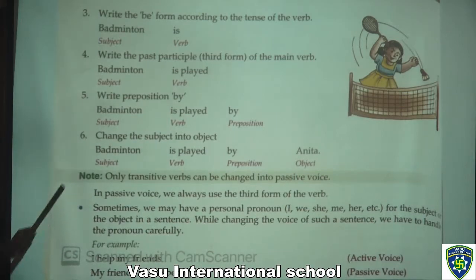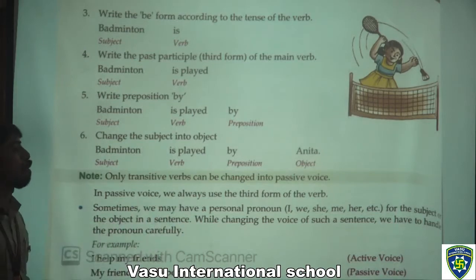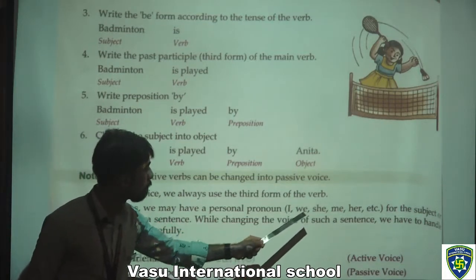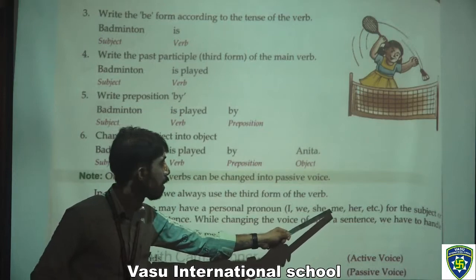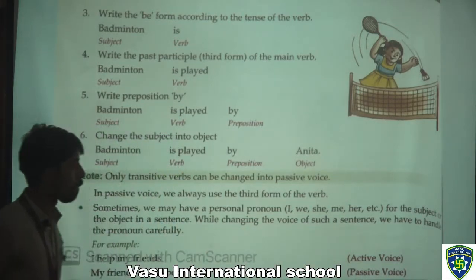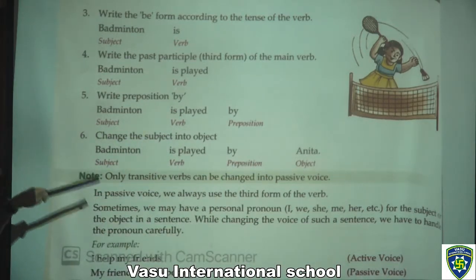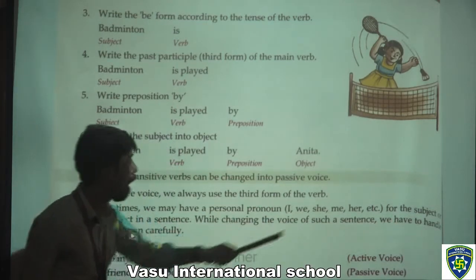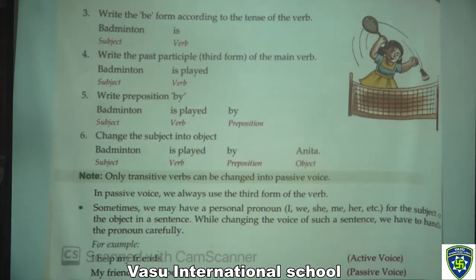So what is the note here? Only transitive verbs can be changed into passive voice. In passive voice we always use the third form of the verb. Sometimes we may have a personal pronoun like I, we, she, me, her, etc. for the subject or the object in the sentence. While changing the voice of such a sentence, we have to handle the pronoun carefully.